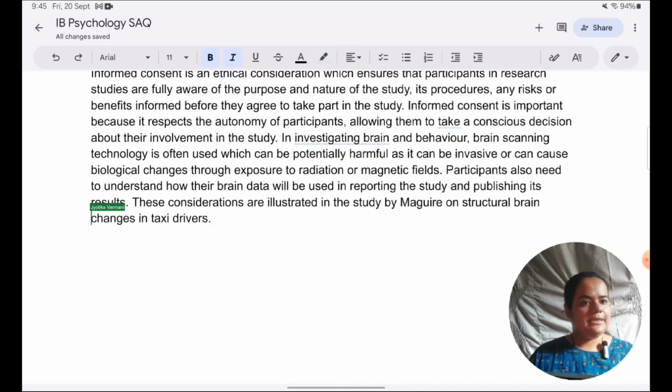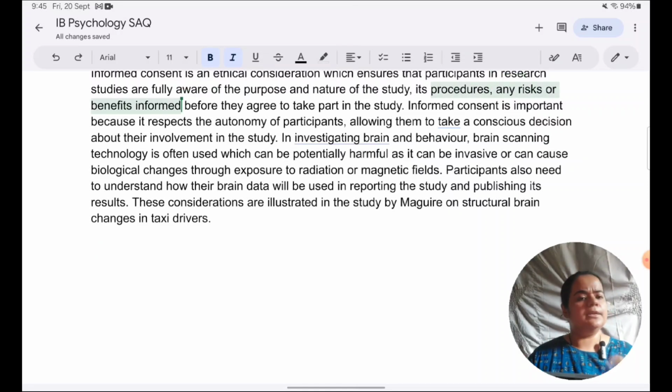Okay, so this is a lead-in sentence. I've shown the relevance of informed consent to this broader topic, and now I'm going to illustrate it with the help of a specific study. Now, the key after this point becomes to keep on pointing out what aspects of the study are relevant to informed consent. We have said in general, procedures, risks, benefits, those are the things participants need to be informed.